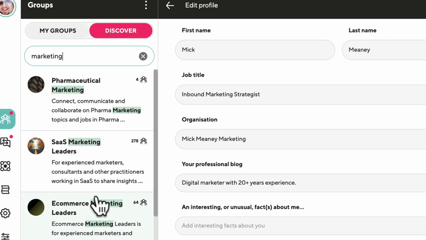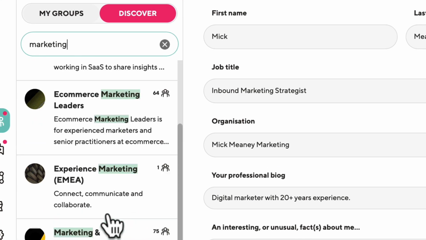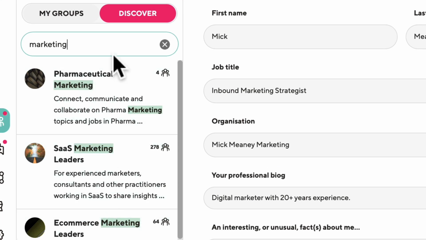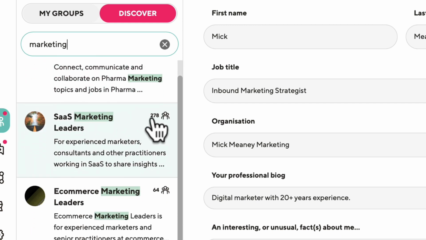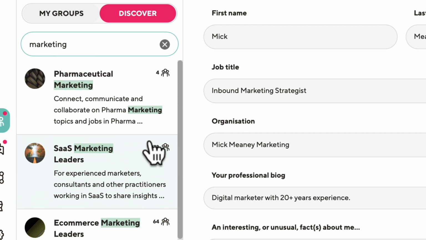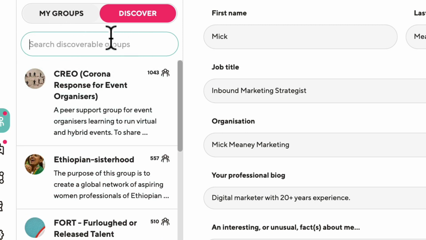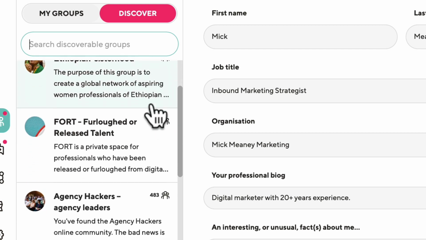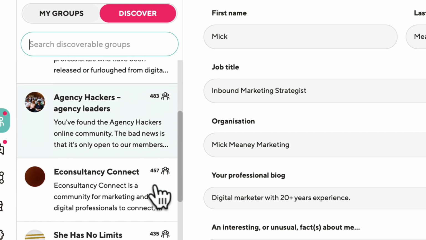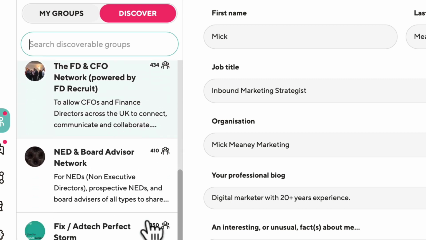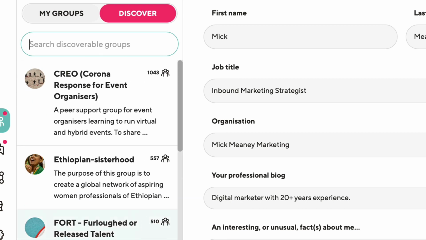So we've got quite a few groups, and notice that some of these are more popular than others. So for example, this one has got 278 members. Now, if you want to get some of the most popular groups, just remove that completely. And what it's going to do is list the most popular groups here. This one has got over 1,000 members, then 500 members, 500 members, almost 500, 400. You get the idea. So there are loads of groups available here.